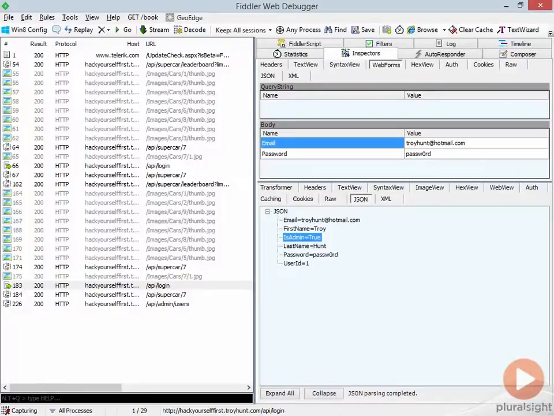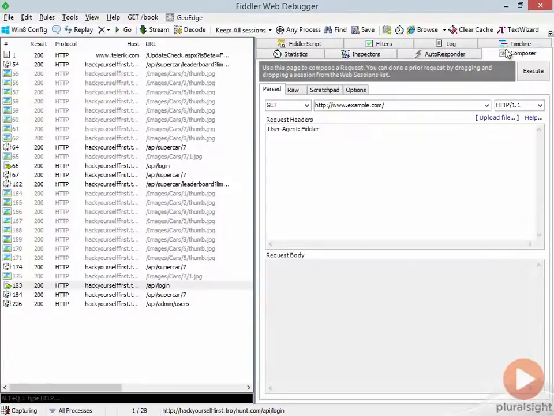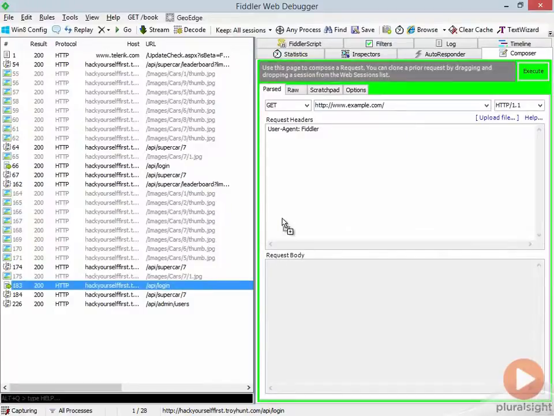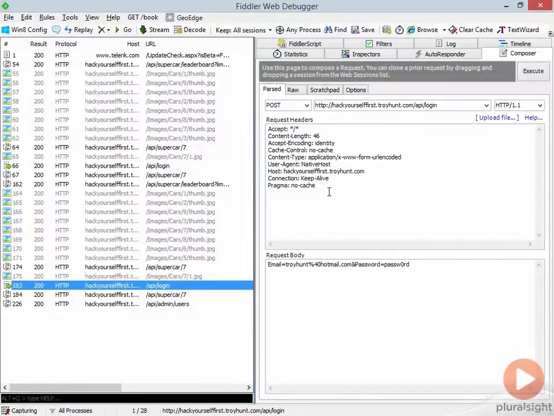Let's see how this app fares. I'm going to jump on over to the Composer. We just tried logging in before. In fact, we logged in successfully. I'm going to drag that login request over into the Composer, and I'm going to change my password. We'll just change it to foo. That's an invalid password. If we now attempt to log in,